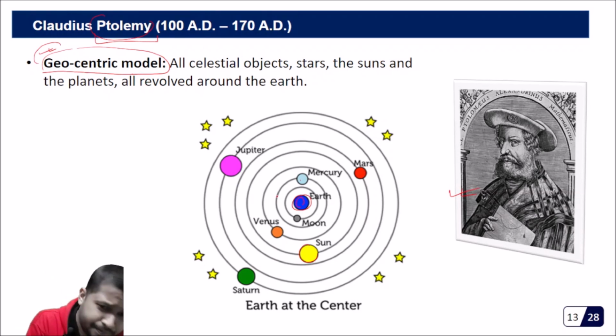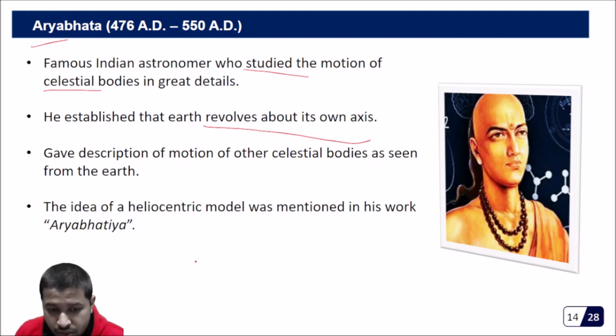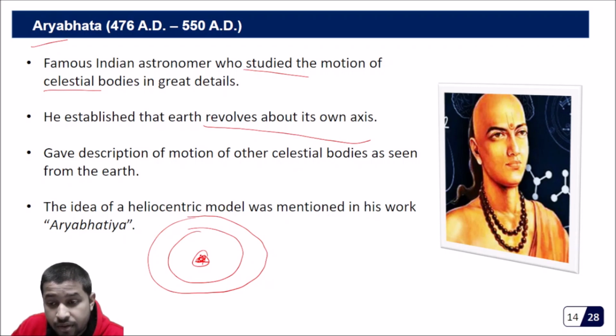Okay, next. In this regard, there was also an Indian scientist and mathematician, Aryabhata, as we all know him. He also studied the motion of celestial bodies in great detail, and he was the one who established that Earth revolves about its own axis. So it's not just about the revolution of planets around the Earth, but Earth also rotates about its own axis. Aryabhata told this, and he gave a description of the motion of other celestial bodies as seen from the Earth.